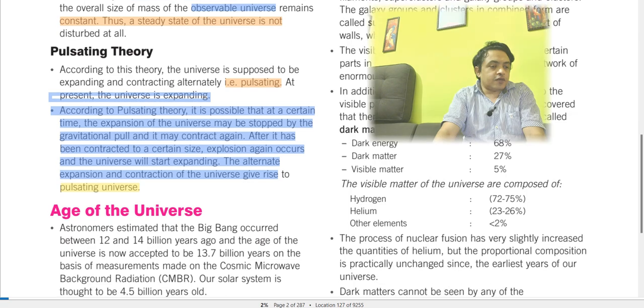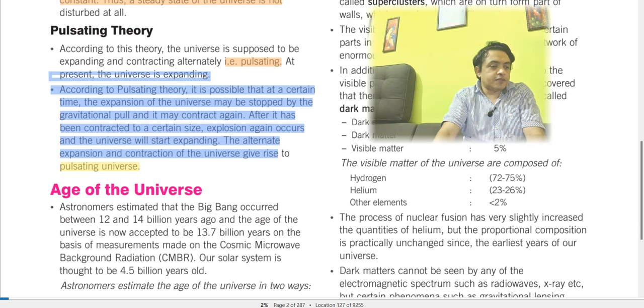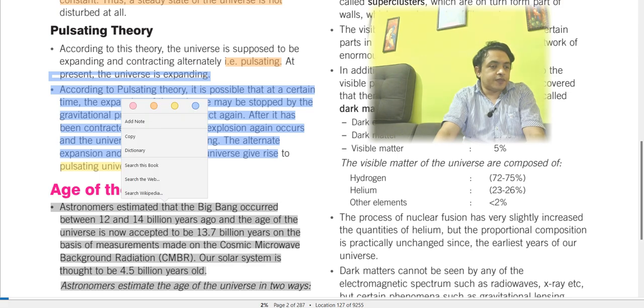And now the age of the universe: astronomers estimated that the Big Bang occurred between 12 and 14 billion years ago, and the age of the universe is now around 13.7 billion years.